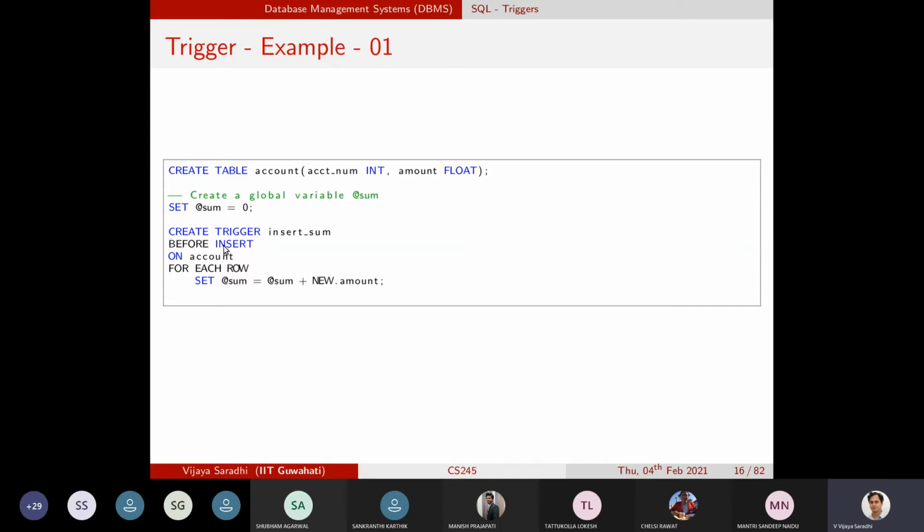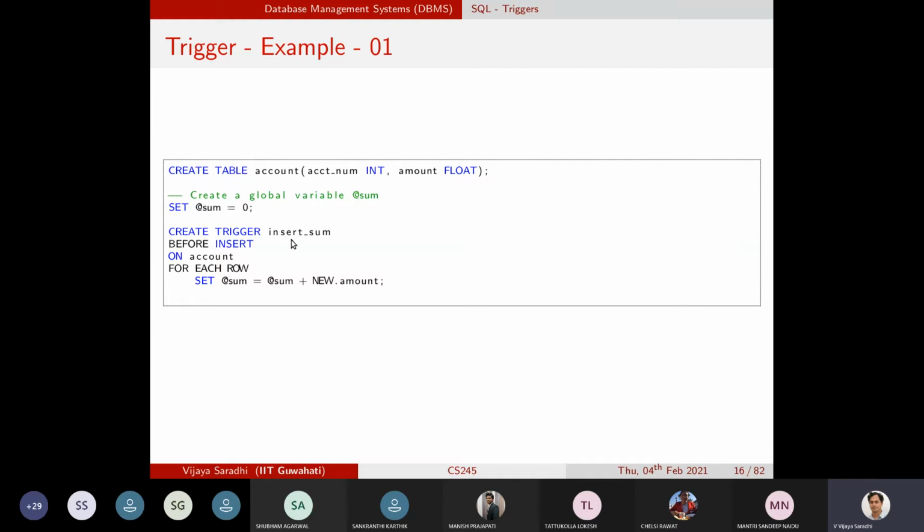And now we wanted to create a trigger, right? We wanted to place a trigger, and the trigger is that before insertion we wanted to update the sum value. That is the objective that we want to achieve. So the way that we do it is that we create a trigger with a name.